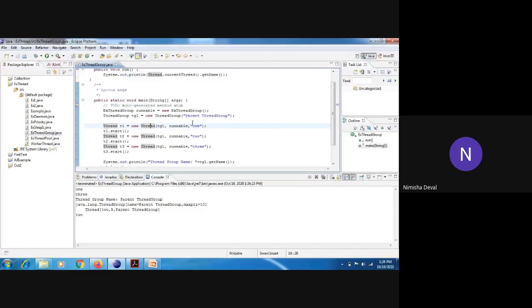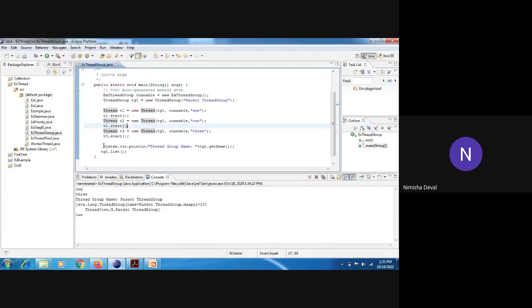You can see here, first it has printed like this: 1, 3, likewise. This happened due to the starting of threads, because we don't know which thread will start at which time. We have not assigned its priority. Whenever we assign priority, at that time we can find out which thread will start first and which thread will start next. But here we have not assigned priority, so according to the priority of the machine or the JVM, the first thread has started first, then the third has started, and after that it has moved towards this part.